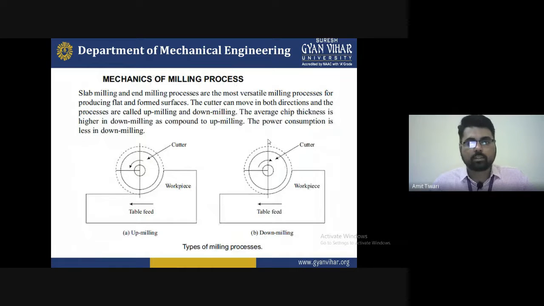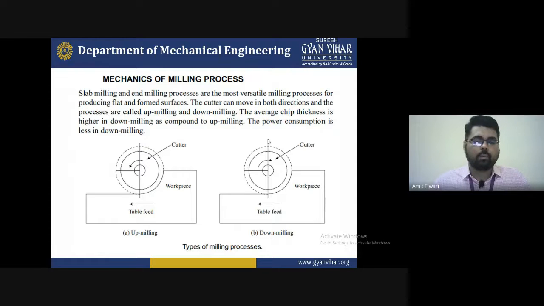Now that is the mechanics of the milling process. Turning is over and the milling is starting. Slab milling and end milling processes are the most versatile milling processes for producing flat and formed surfaces. The cutter can move in both directions and the processes are called up milling and down milling. And the average chip thickness is higher in down milling as compared to up milling. The power consumption is less in down milling.